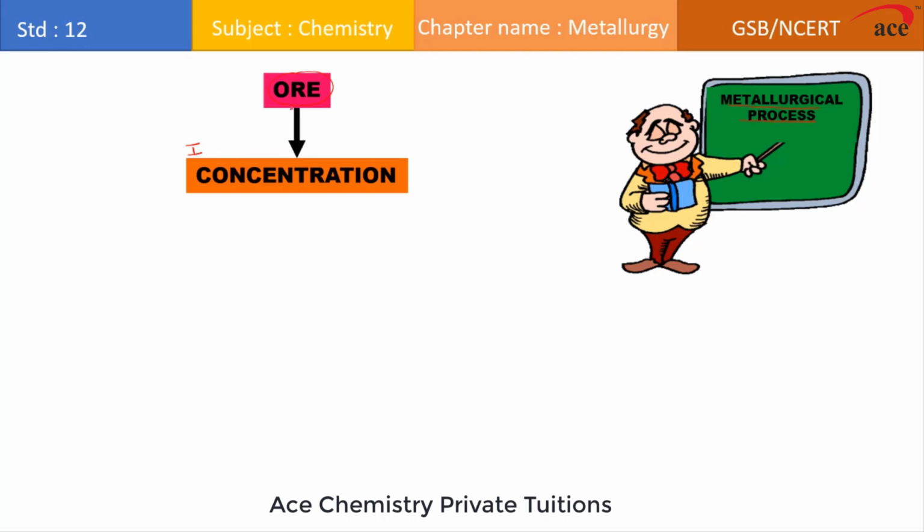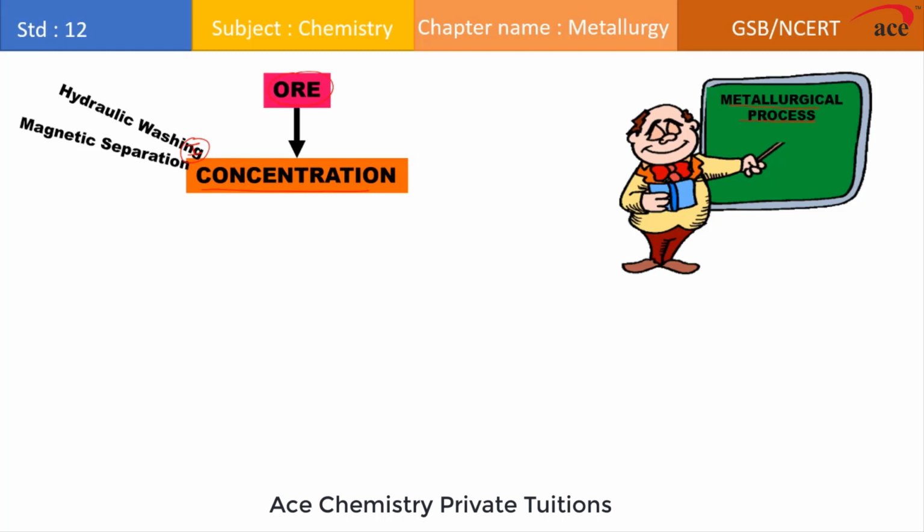As we discussed, since the ore consists of various types of gangue particles, they cannot be removed by using one single method. So depending upon the impurities and the metal compounds, we apply different methods in concentration. Basically, the concentration methods are hydraulic washing, which is applied for all types of ore.